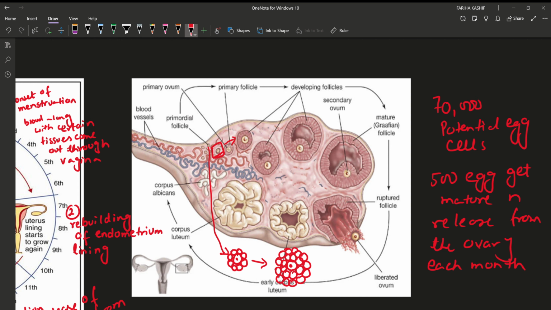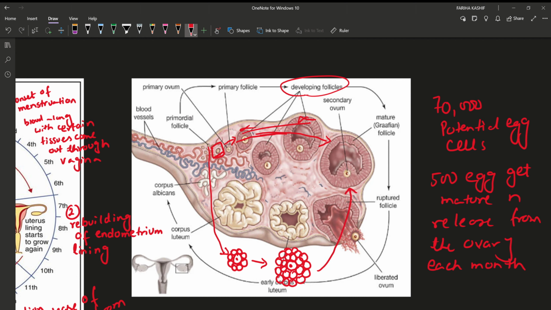Now only one primary follicle can mature to form the Graafian follicle. No need to remember the developing follicle phase and all these things. This is not included in our syllabus. Only one primary follicle will mature to form what? All these structures are not included in our syllabus. Only this primary follicle will mature to form the Graafian follicle.